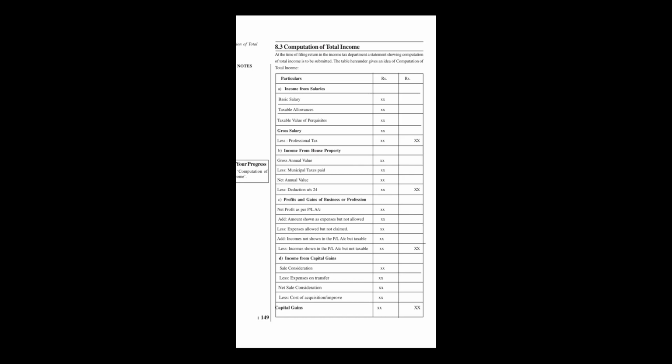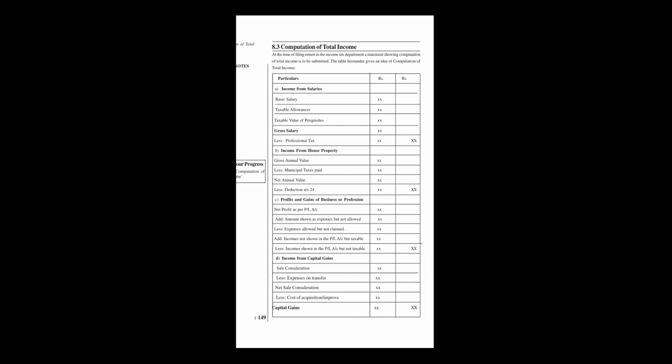Cost of acquisition, you know that there is an index, and with the help of the index we can calculate the cost of acquisition, if long term capital or long term assets are involved. After that, we get the capital gain income, and the final total goes to the final column.